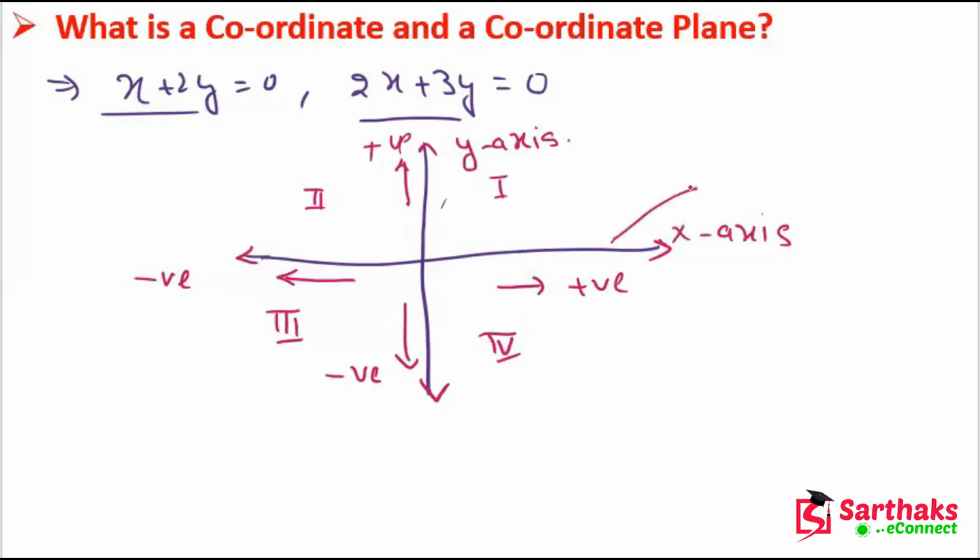This is our horizontal line, which is also called the x-axis, and this is our vertical line, which is also called the y-axis. I hope you understand this point.